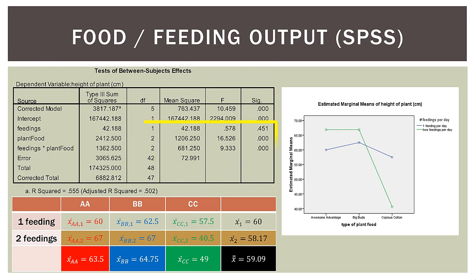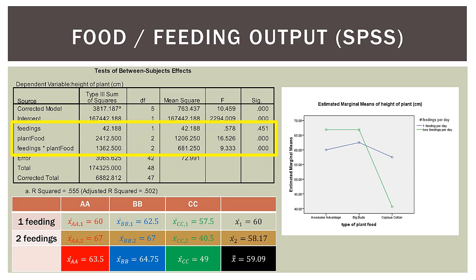Now let's look at the actual output from SPSS. We're only interested in the output inside this yellow box. SPSS gives us a lot more information than we actually need for this type of problem. You can see there we have three factors that we're looking at. We have feedings, which is the feeding frequency. That is the rows in our table down there. We have the plant food type. Those are the columns in our table at the bottom. And then we have this other one, feedings by plant food. And guess what that is?